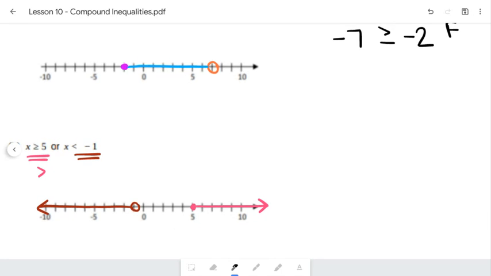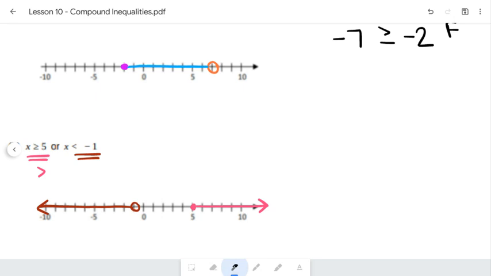If I picked one of these middle terms, like let's say I picked 3. So 3 greater than or equal to 5, automatically no good, right? So that one did not work. And if I try 3 is less than -1, that also didn't work. So it didn't satisfy either of them. That's why 3 over here is not going to be in the solution set.